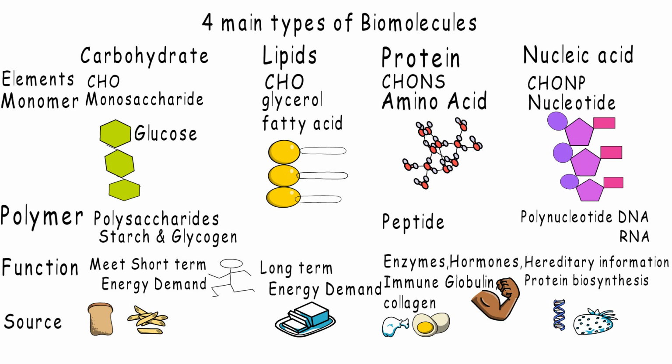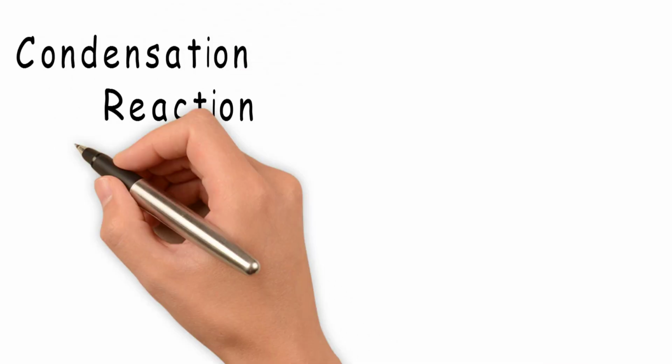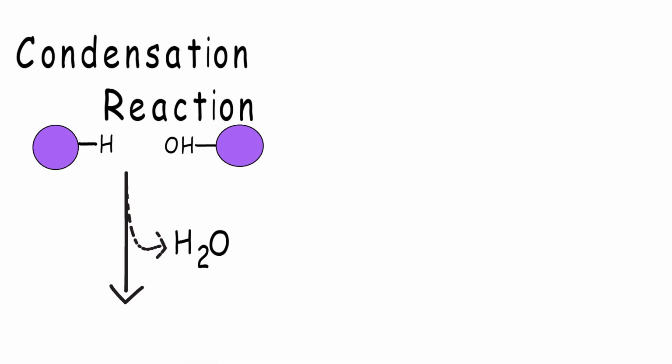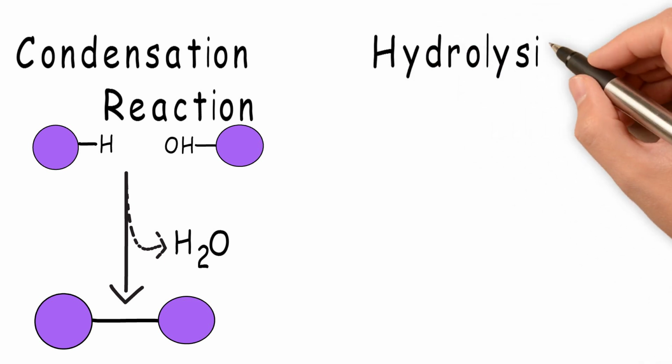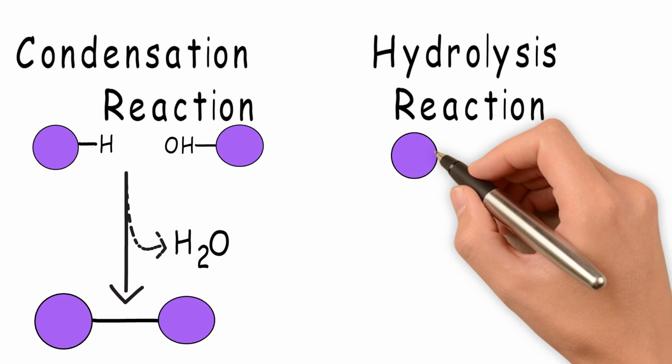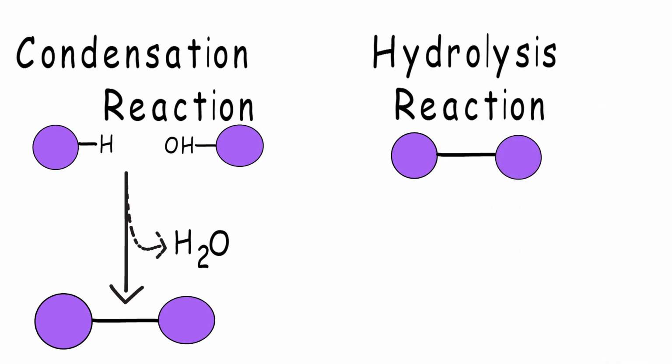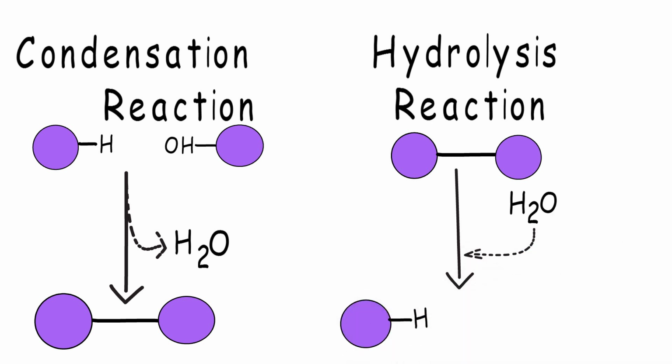Now, one more important thing. Monomers bind together by a reaction called condensation reaction. As you can see, a hydrogen atom from one monomer and a hydroxyl group from another monomer bind together to form H2O. With the left over oxygen, they bind together and form a polymer. A polymer breaks apart by a reaction called hydrolysis. Hydro meaning water, lysis meaning splitting. In this reaction, addition of a water molecule breaks the bond and splits the monomers.